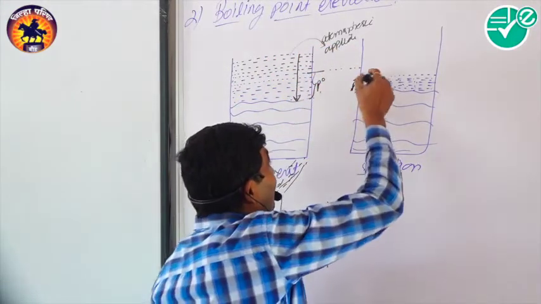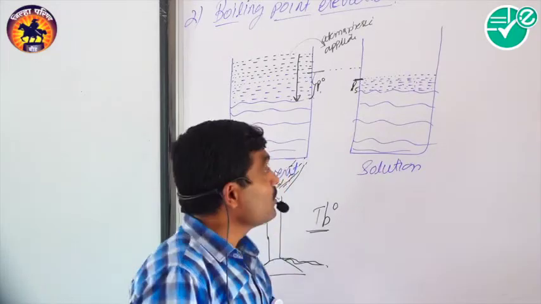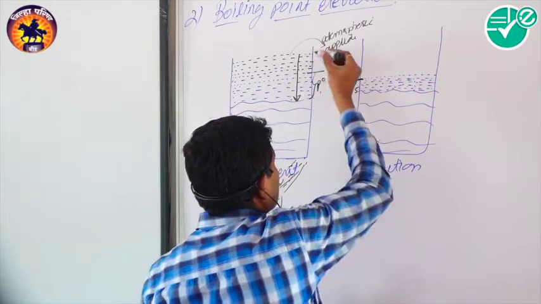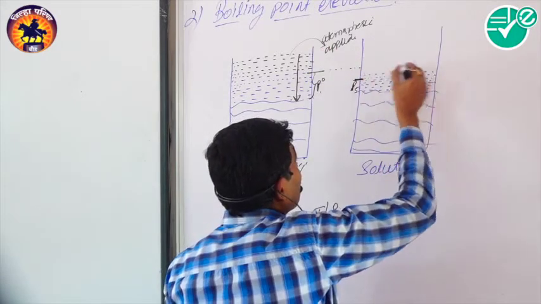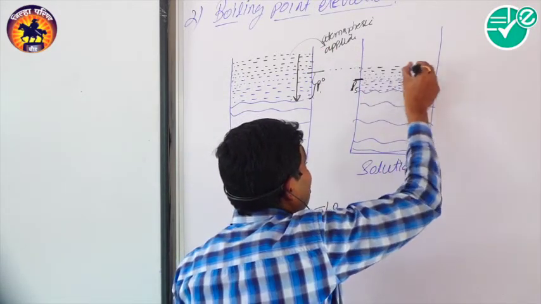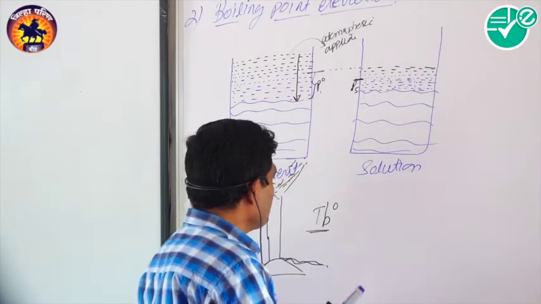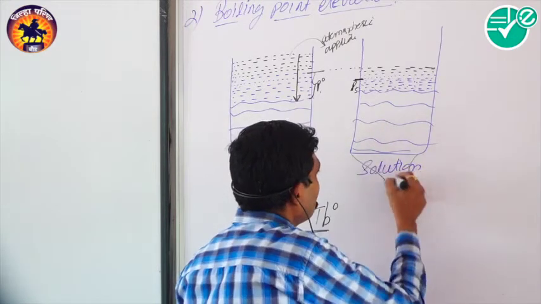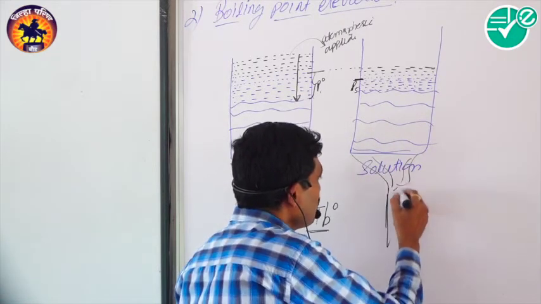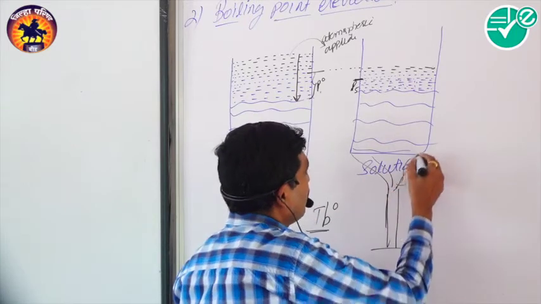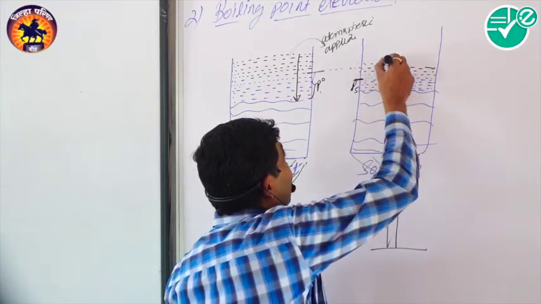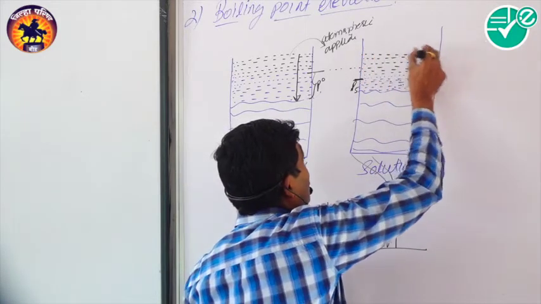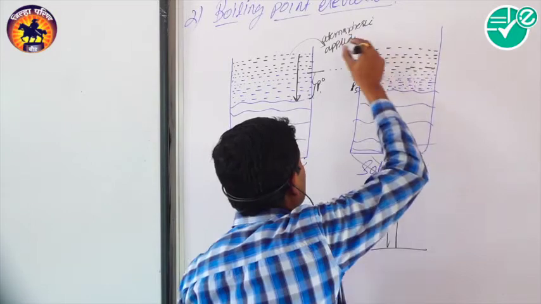But we know that there is already a lowering of vapor pressure. So we have to make the vapors till this, by increasing the temperature. We have to give heat to this solution till the vapor pressure is equal to the atmospheric pressure.